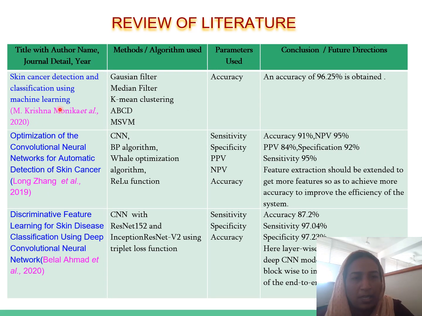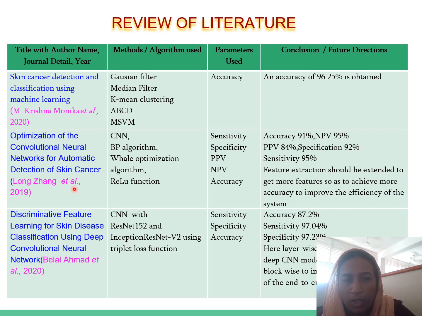Next paper is skin cancer detection and classification using machine learning. They have used the algorithms Gaussian filter, median filter, K-means clustering, ABCD, and MSVM. They compared the accuracy based upon different papers, and this system has produced an accuracy of about 96.25%. And next paper, the optimization of the convolutional neural network for the automatic detection of skin cancer.